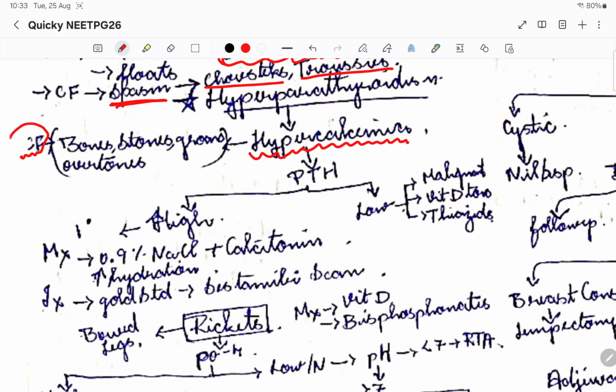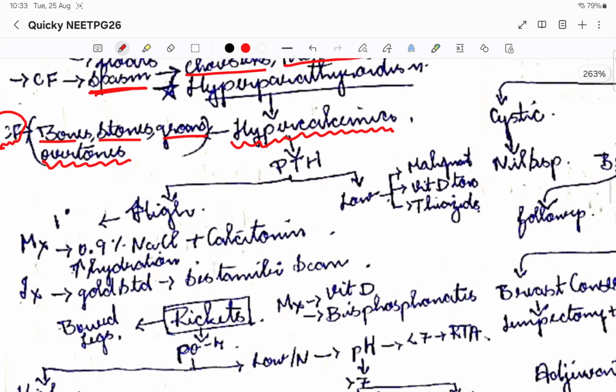The main clinical features are bones, stones, groans and psychic overtones. These are the clinical features of hypercalcemia. Now a patient has come to you with kidney stones and so on, and there is a high calcium level when we check in the labs.